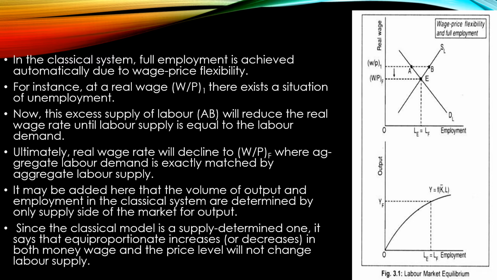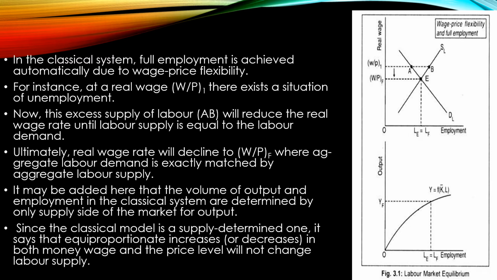For instance, at a real wage rate W by P1, there exists a situation of unemployment, because to the extent of AB, the supply of labor is more than the demand for labor, so there is unemployment of labor, right?